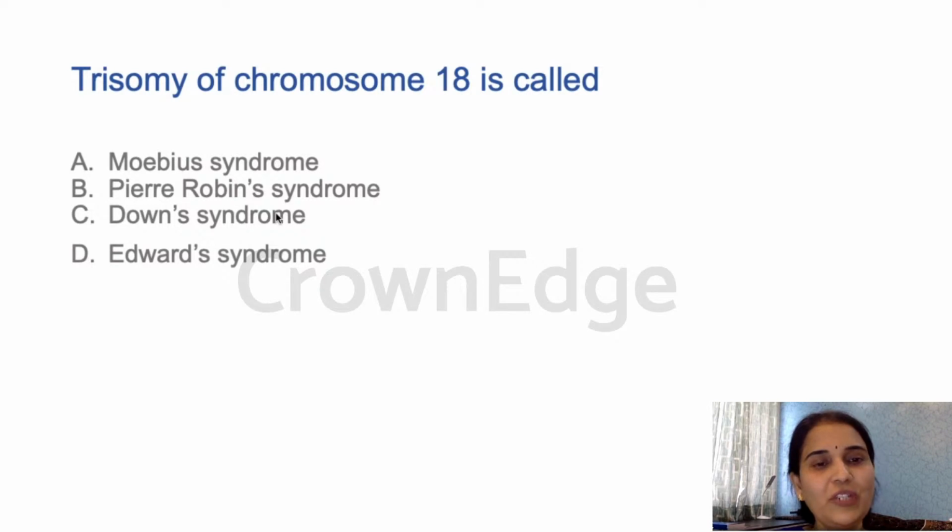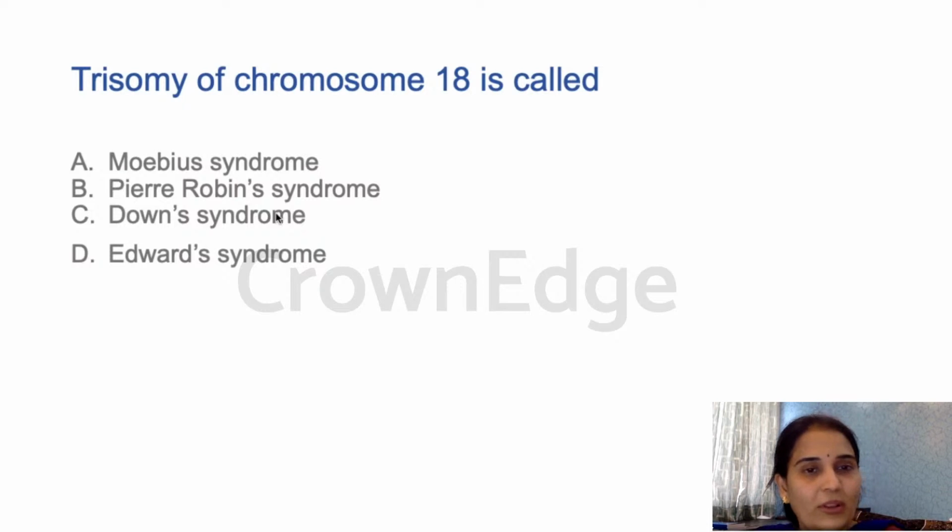Next is Down syndrome, which is trisomy 21, the features of which you already know. Coming to Edwards syndrome, this is trisomy 18, which is named after the doctor who described it. Here also the features are cleft palate, abnormalities of lungs, kidneys, stomach, intestines, etc. There are deformed feet called rocker bottom feet. In Edwards syndrome, apart from remembering it as trisomy 18, please remember it is called rocker bottom feet syndrome because the feet have a kind of rocking chair appearance. They have that kind of surface. So that is Edwards syndrome.